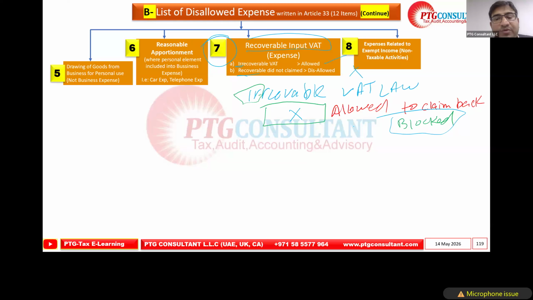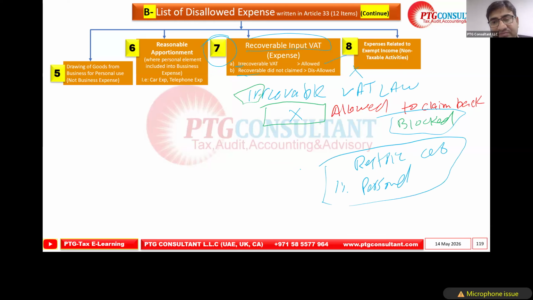Like when we buy a car, a restricted vehicle. This is one example. What are restricted vehicles? Even with 1% personal use, the VAT is blocked. So the car is one example. So we cannot recover; as per law, this is irrecoverable, and this can be deducted. Taking the same example again.